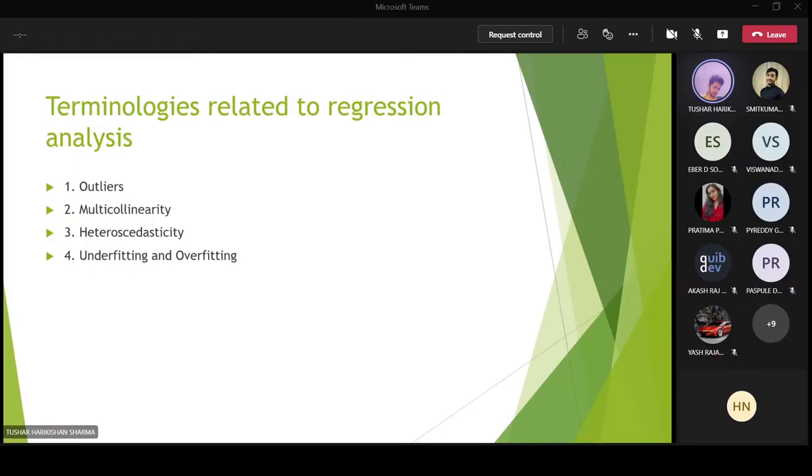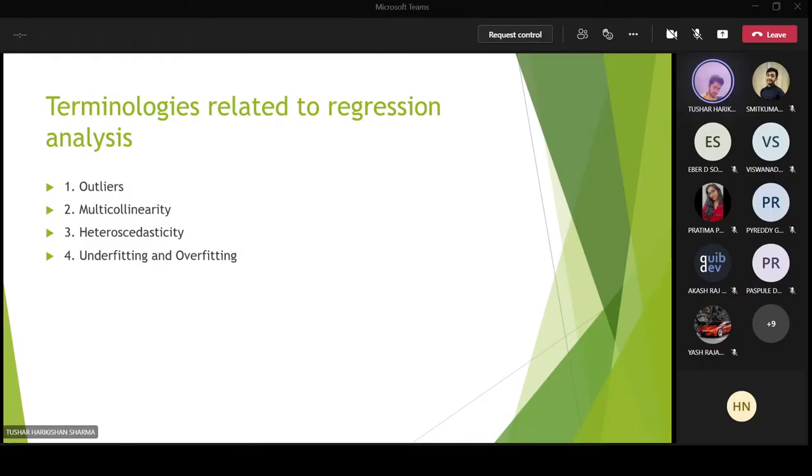Okay, your model shouldn't have heteroscedasticity, because if your model is heteroscedastic, then obviously your data set is scattered, meaning the distances are very large. And if the distances are very large, then obviously you won't get good efficiency. Your model won't be good. You won't be able to draw a best fit line. Even if you draw it, it wouldn't be that good. It won't give you the predicted values as correct values, or maybe you can say approximate values.